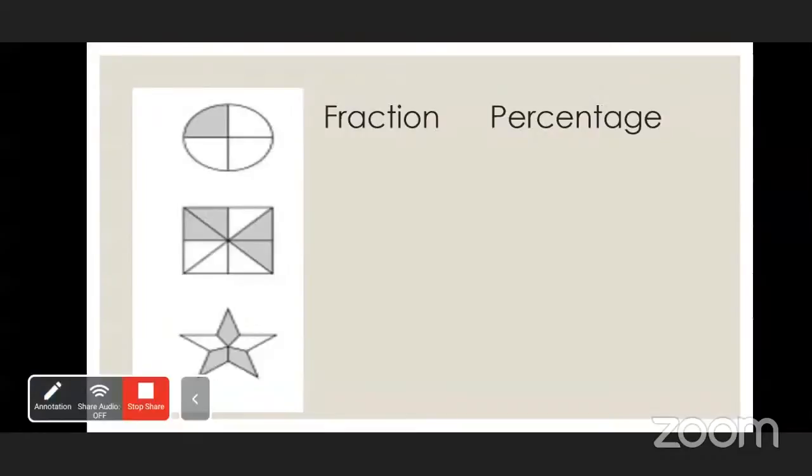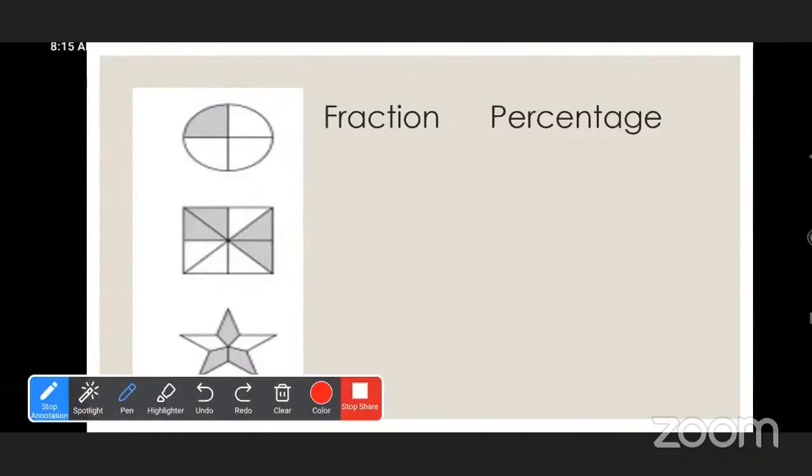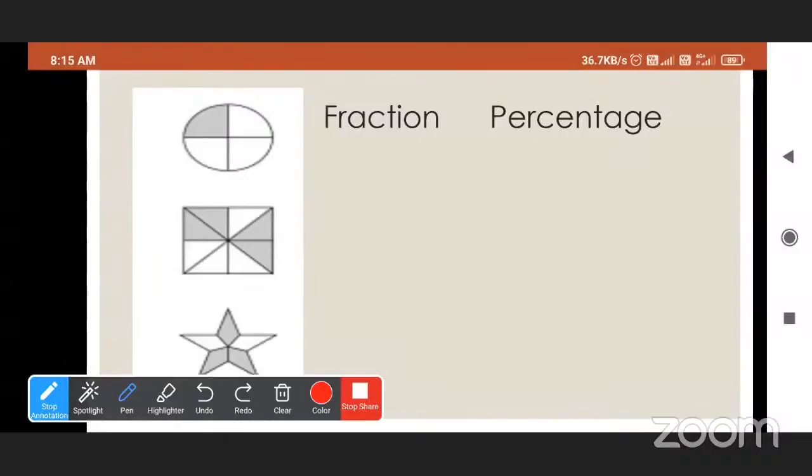Now here are some problems for you. We have to write the fraction and then convert it into percentage. Now the first one is given. What is the fraction? Sir, 4 upon 1. 4 upon 1 or 1 upon 4? Oh, sorry, sir, 1 upon 4. 1 upon 4.